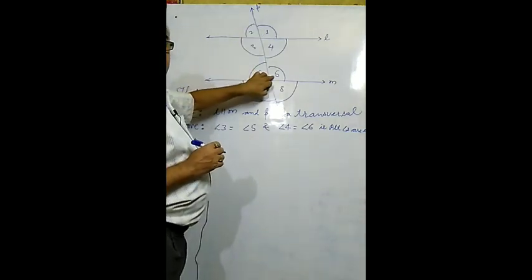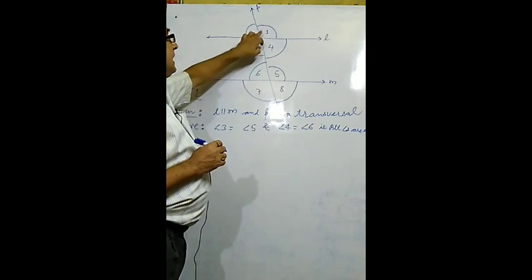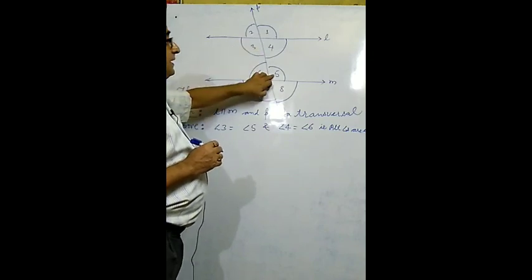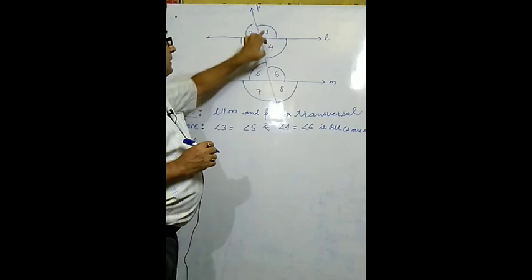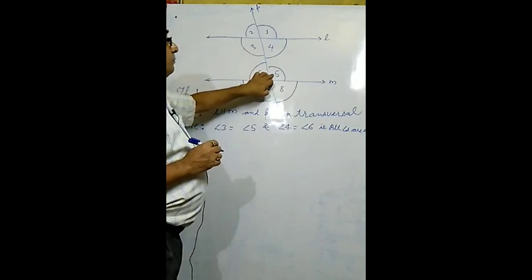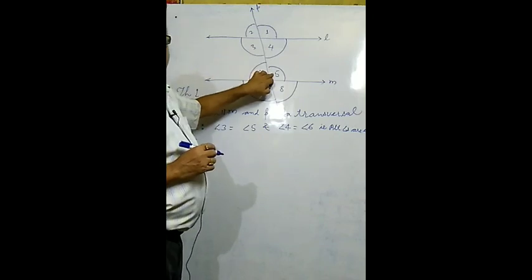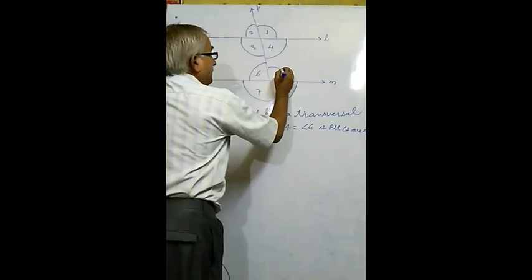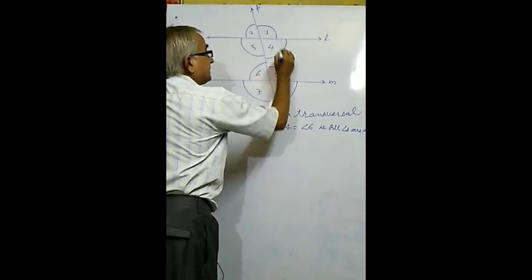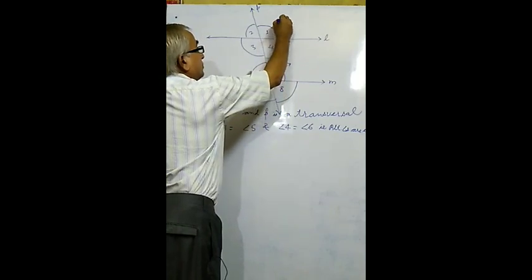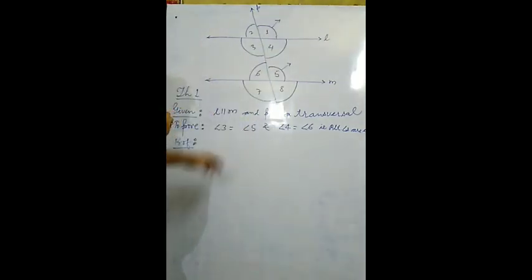Angle 5. Can we write this? We have angle 1 equals angle 5. What reason is there? Angle 1 and angle 5 are both corresponding angles. See, the opening of this one is in this direction, and the opening of this one is also in the same direction. So angle 1 and angle 5 are corresponding angles.